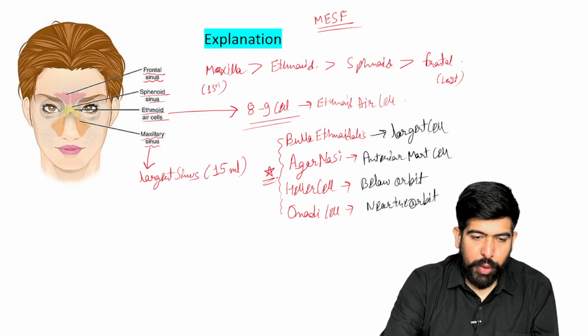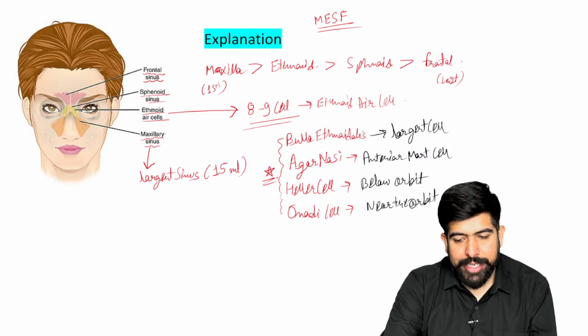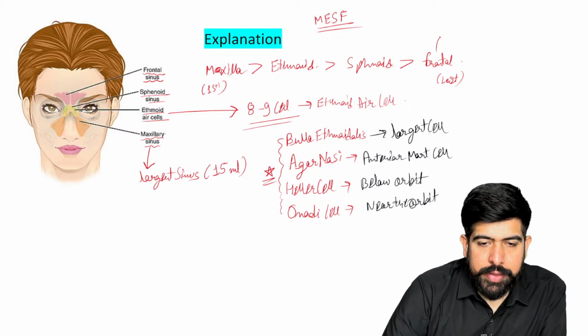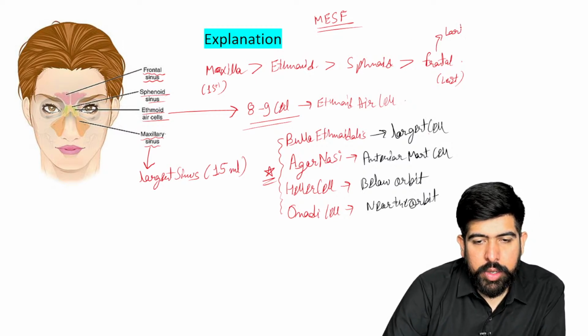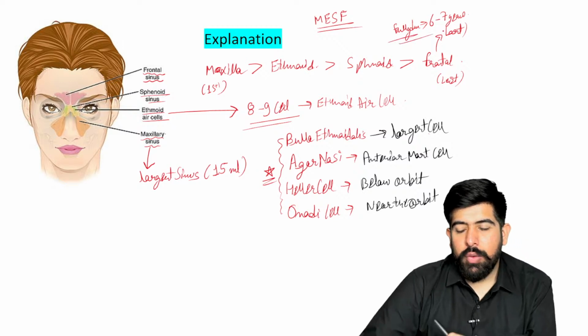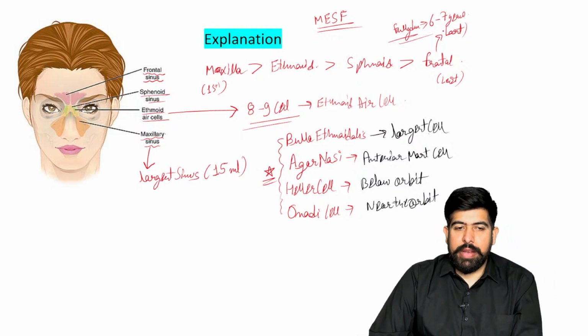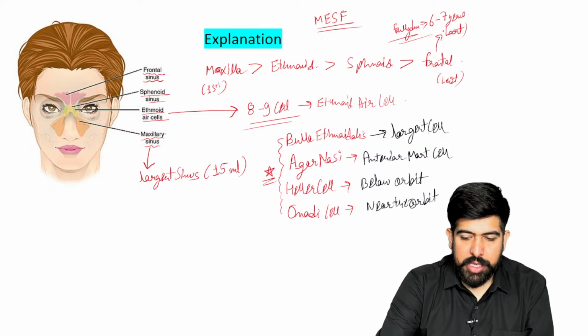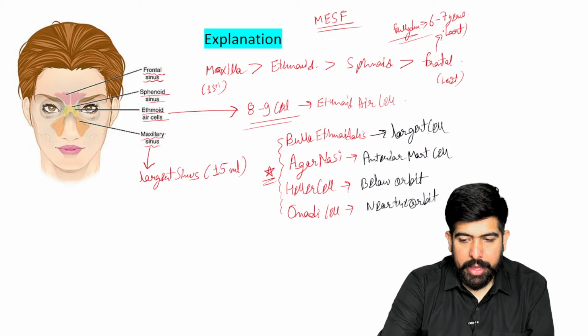Very good, guys. Let's move forward. Is there any query related to this? Please remember the last one, which is the frontal sinus. Developed at what age? Fully developed कब होगा? Yes, 6 to 7 years of age it will be fully developed. All right, very good.